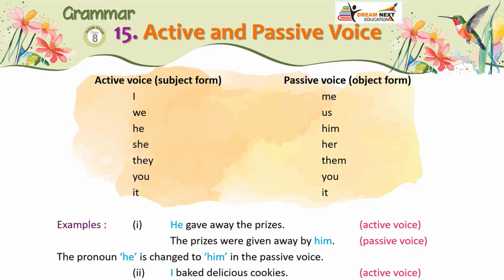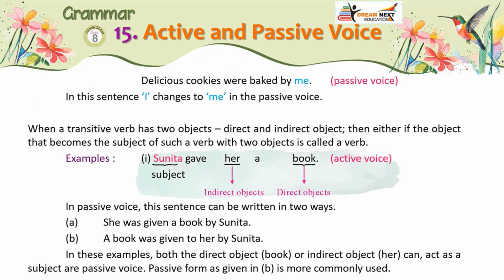Examples: 1. He gave away the prizes. Active voice. The prizes were given away by him. Passive voice. The pronoun he is changed to him in the passive voice. 2. I baked delicious cookies. Active voice. Delicious cookies were baked by me. Passive voice. In this sentence I changes to me in the passive voice.